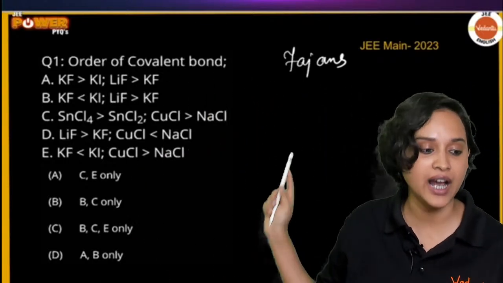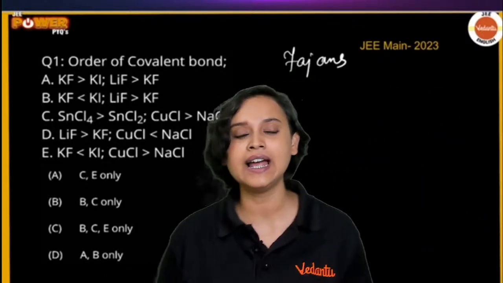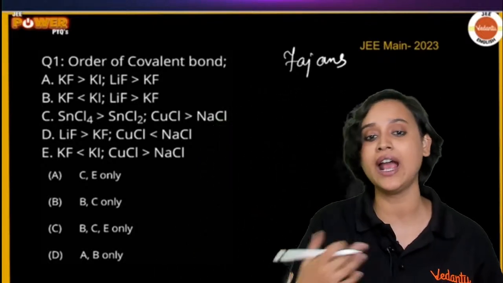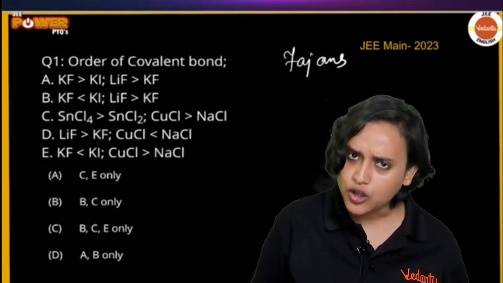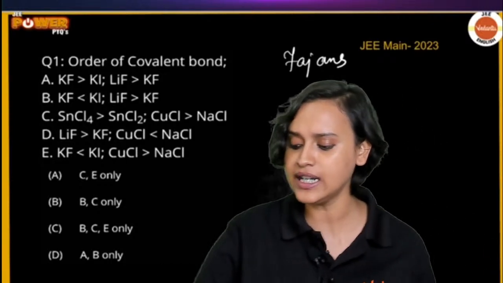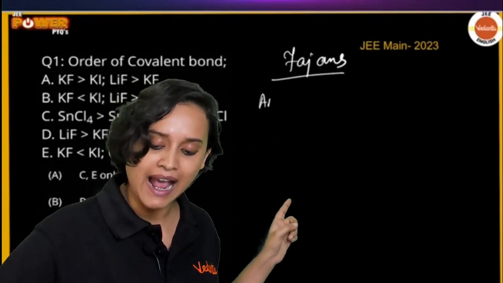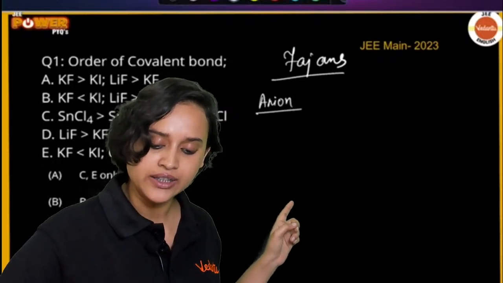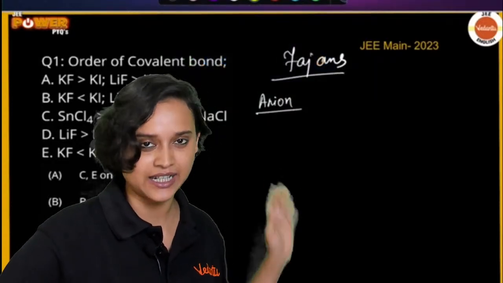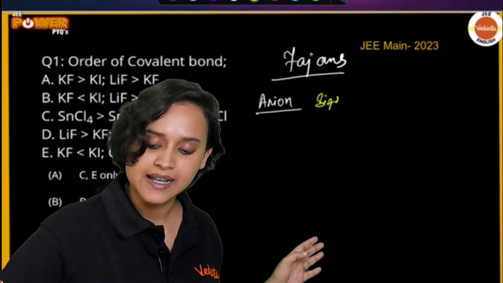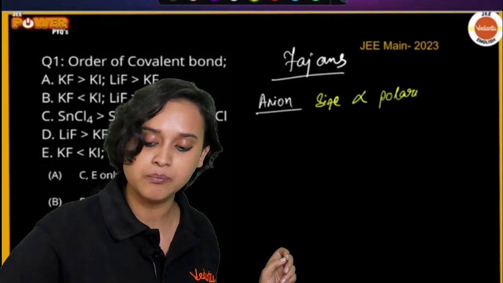So here you have Fajans. Now Fajans gave us certain rules, and he said that based on a cation or anion, you can talk about their polarization and the covalent character. If it is an anion, size is directly proportional to the polarization power.